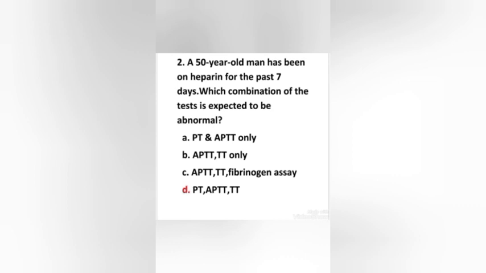Heparin is a therapeutic anticoagulant with antithrombin activity. Heparin also inhibits factors 12a, 11a, 10a and 9a. In patients receiving heparin therapy, the PT, APTT and TT are all prolonged. Quantitative fibrinogen assay, however, is not affected by heparin therapy. So the right answer is option D, PT, APTT, TT.